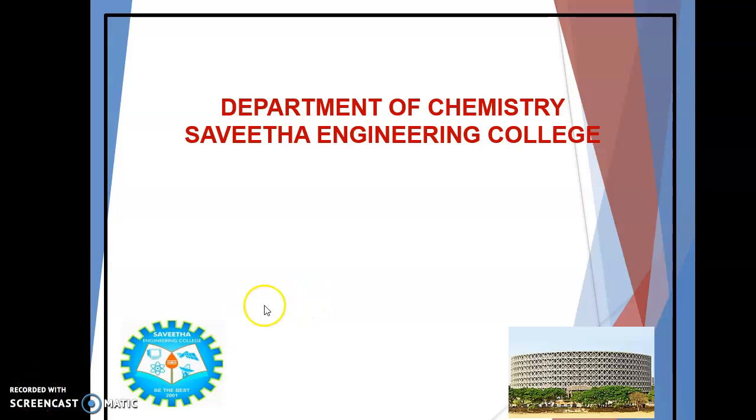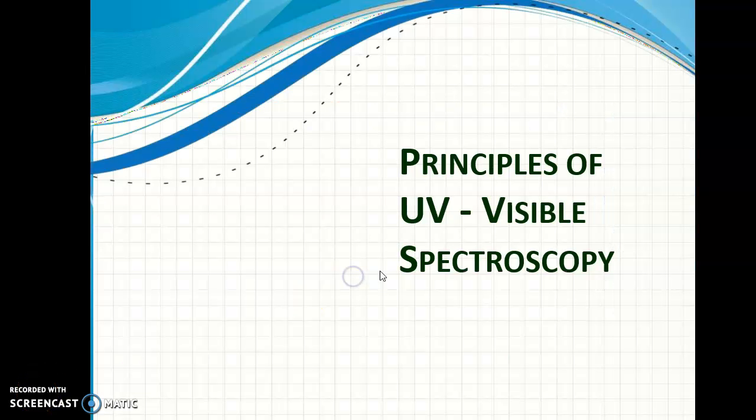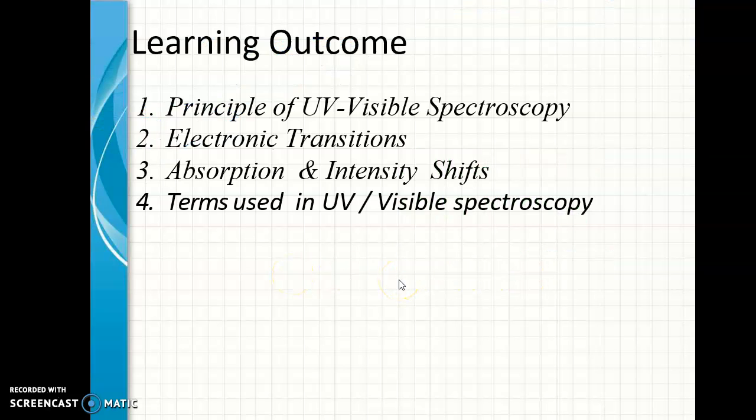Hi students, today we are going to discuss the principles involved in UV visible spectroscopy. The learning outcome would be the principle of UV visible spectroscopy. We'll come to know what is electronic transition, absorption and intensity shifts, and the terms involved in UV visible spectroscopy.